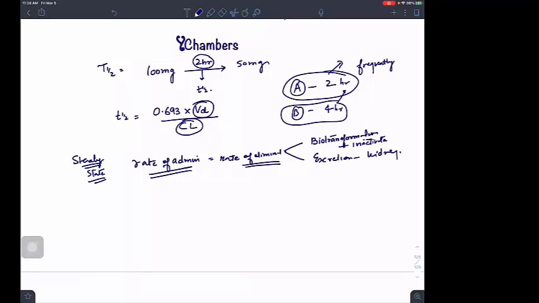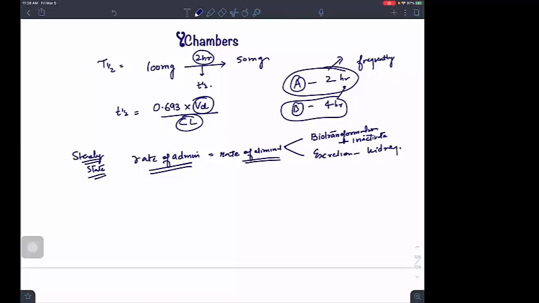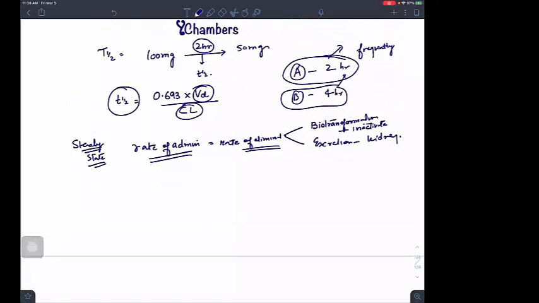Rate of infusion equal to rate of elimination is the point where we say we have reached the steady state. Clinically, we have seen that since it is dependent on the T half, I would be taking T halves in the concept of steady state. So I require at least 5 half-lives clinically. Please remember the word clinically.